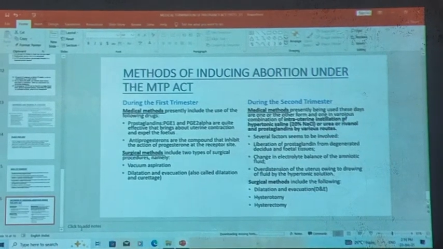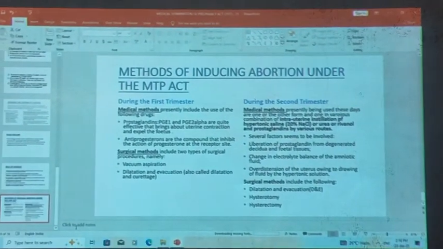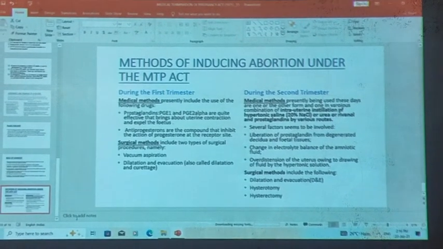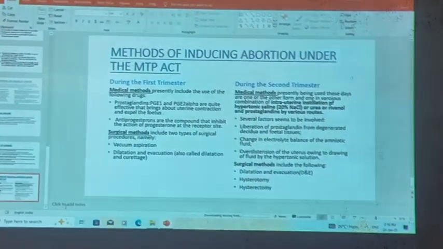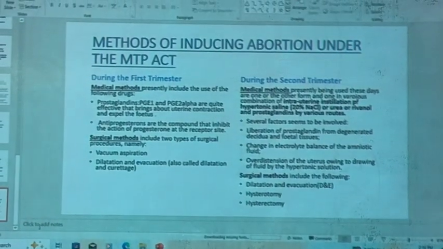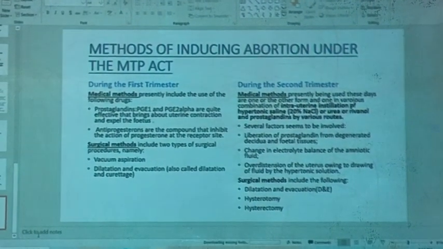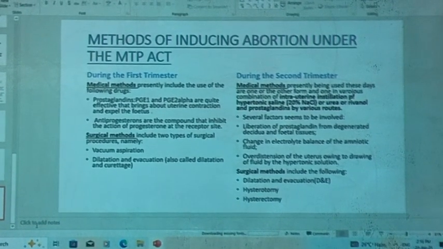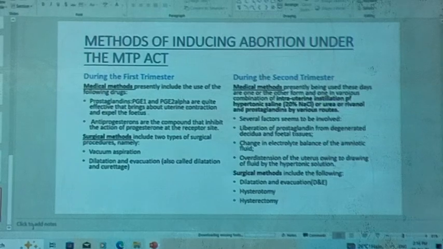Under the medical method, we see that it presently includes the use of the following drugs. Prostaglandins, that is prostaglandin E1 and prostaglandin F2 alpha, are quite effective; they bring about uterine contraction and expel the fetus. The next drug is antiprogesterones, which are compounds that inhibit the action of progesterone at the receptor site.